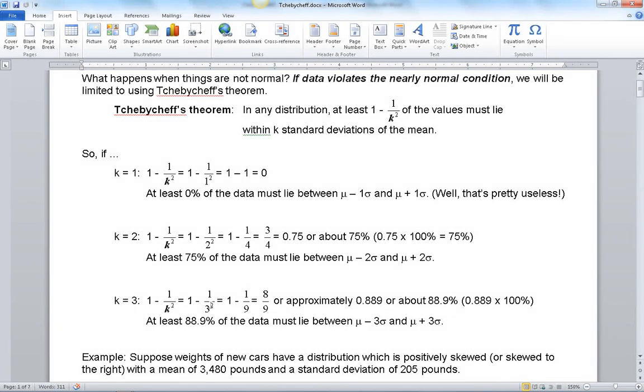Now if we go on down to k equal to 3, then what we get is, well, 1 minus 1 over 3 squared gives us a fraction of 8/9, and then if we round that off, that's about 88.9%. So Chebyshev's theorem says that at least 88.9% of the data has to lie between mu minus 3 sigma and mu plus 3 sigma.